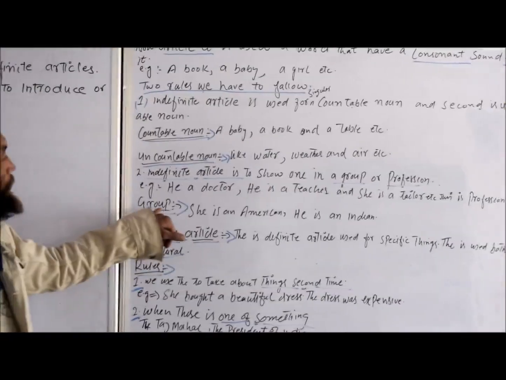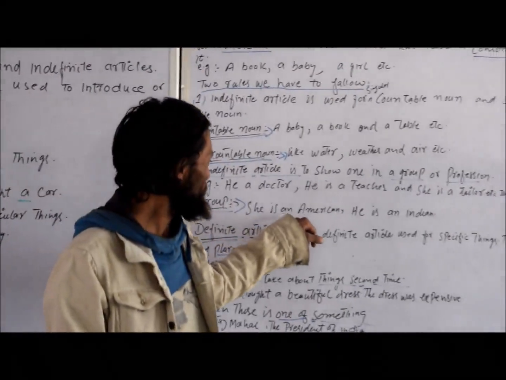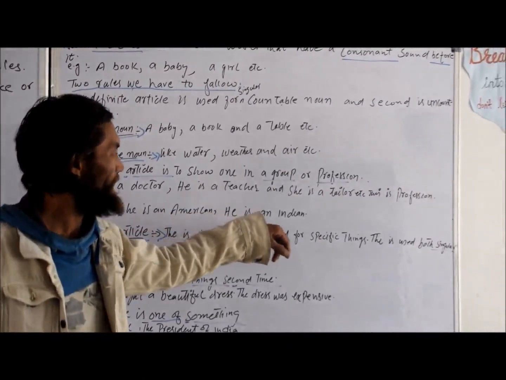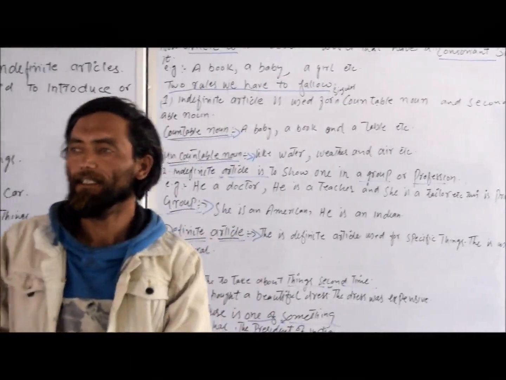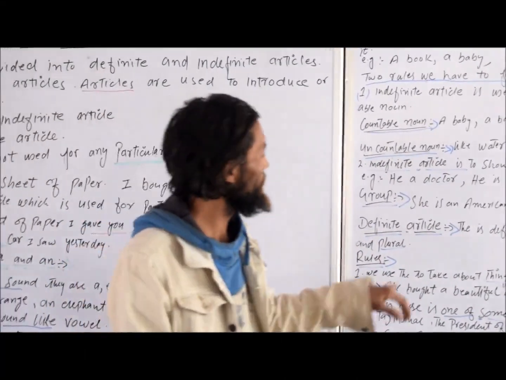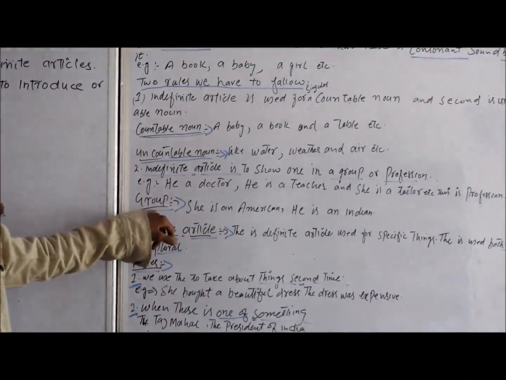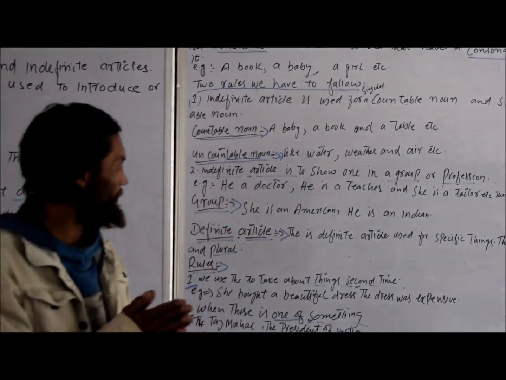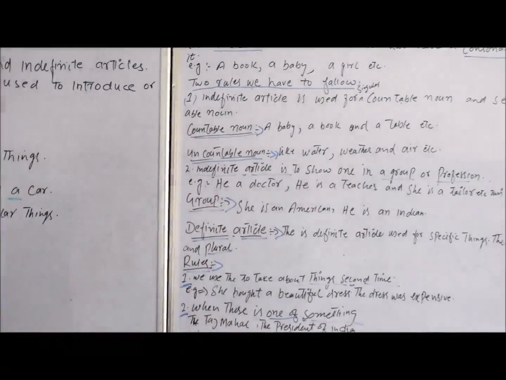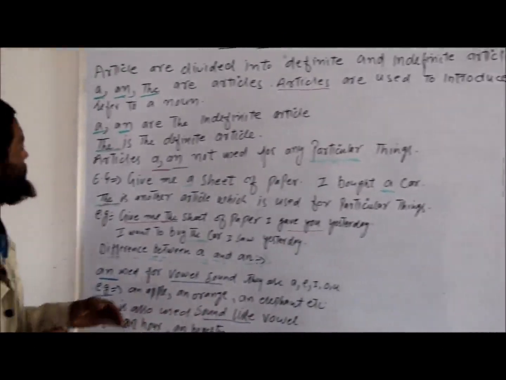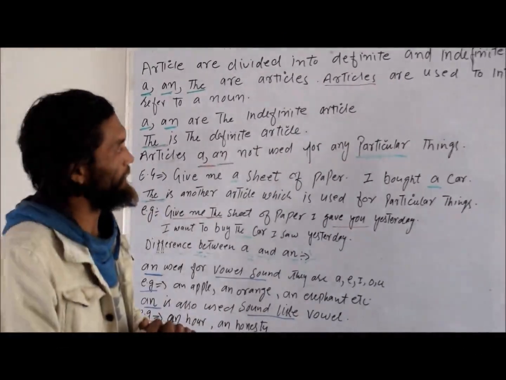Our next is groups. She is an American, he is an Indian, he is an Italian. We can say indefinite articles in group wise. So here we can write the difference between definite and indefinite articles.